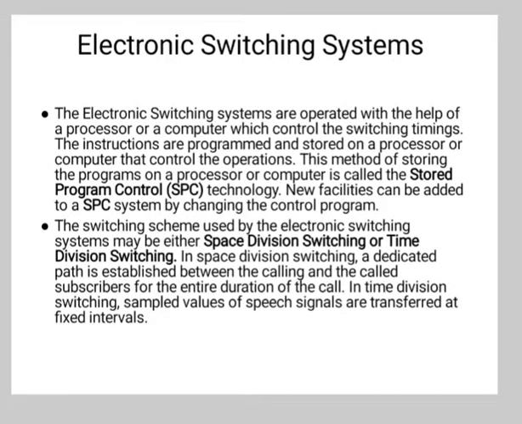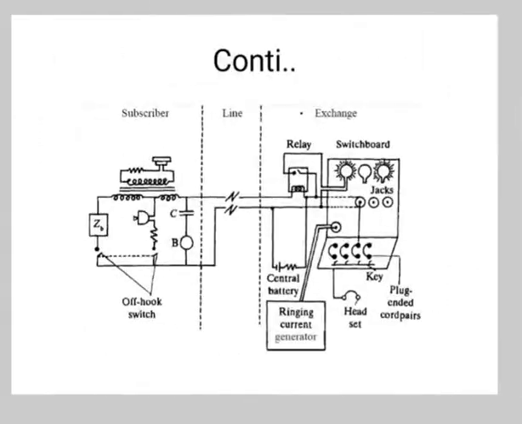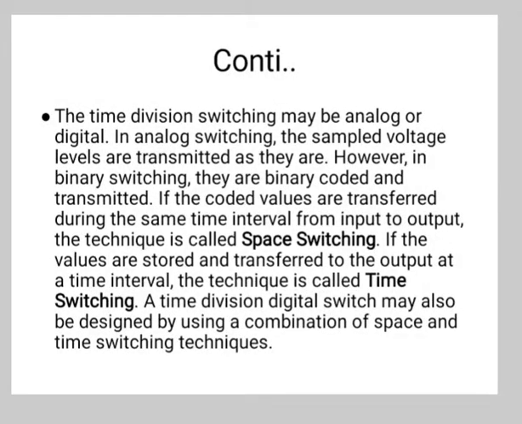In electronic switching, the time division switching may be analog or digital. In analog switching, the sampled voltage levels are transmitted as they are. However, in digital switching, they are binary coded and transmitted.